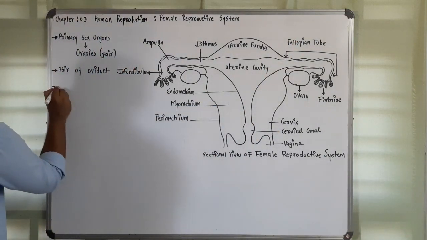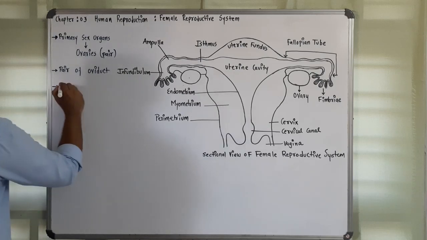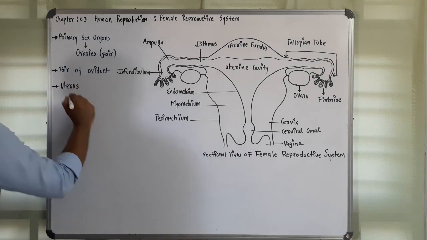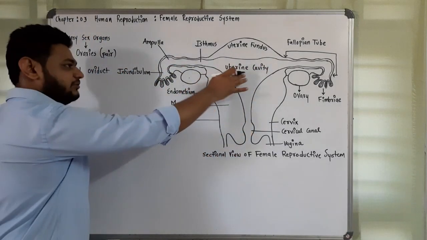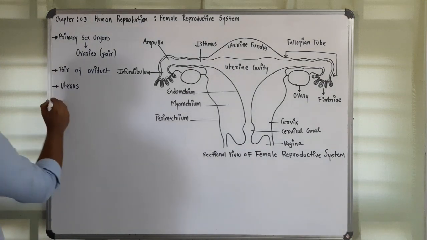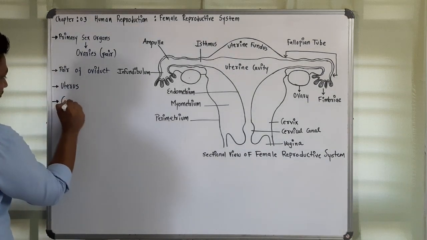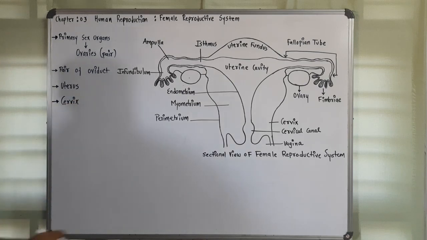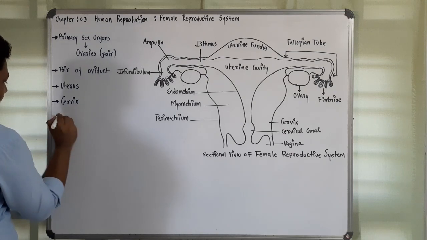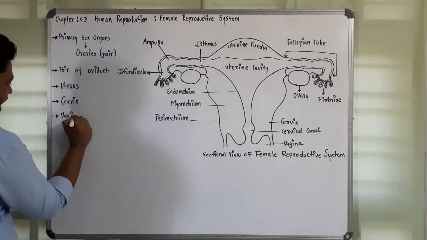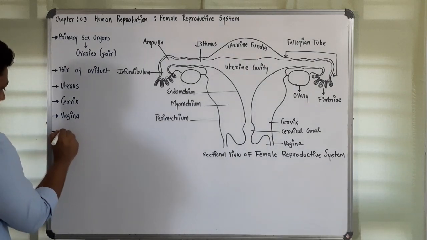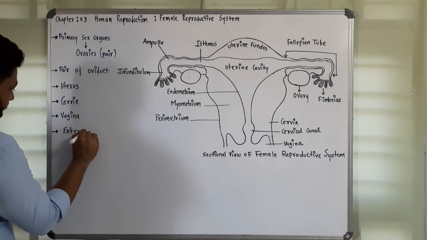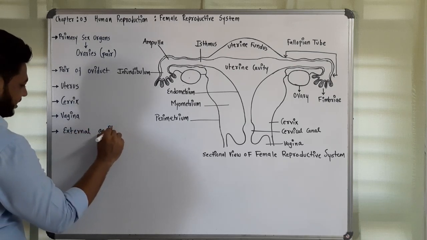Then the third one is uterus. This is an inverted pear shaped organ that is referred to as uterus, and this is the cavity of the uterus, uterine cavity. Further it extends into cervix. There is a narrow part which is referred to as cervix. Then vagina. After that external genitalia and mammary glands.